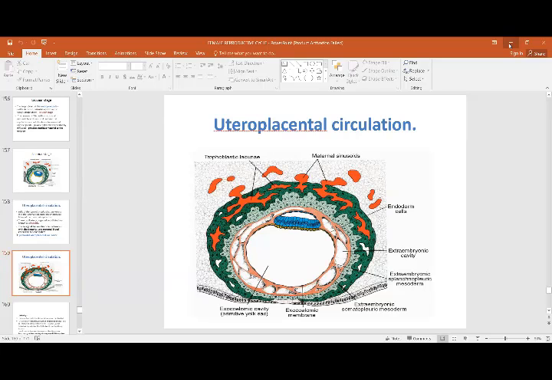The mucosal surface defect has healed. In the embryo, the embryoblast differentiates into epiblast and hypoblast, that is the bilaminar disc. The amniotic cavity appears. Epiblast gives rise to amnioblasts. Extraembryonic mesoderm developed, and then you have the formation of the chorionic cavity. The lining on the outside is called the extraembryonic somatopleuric mesoderm, and that lining the yolk sac is called the extraembryonic splanchnopleuric mesoderm. So the second week of development is known as the week of twos. Why? The trophoblast differentiates into two layers, the cytotrophoblast and the syncytiotrophoblast.